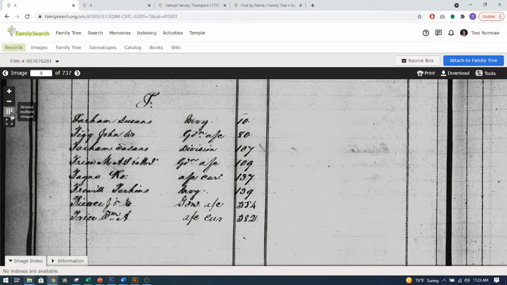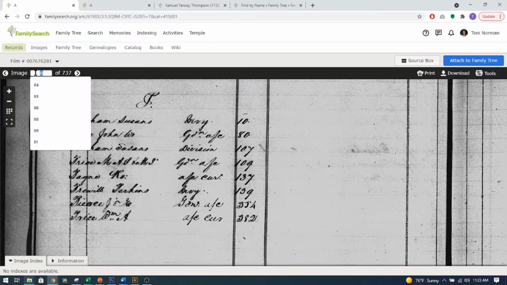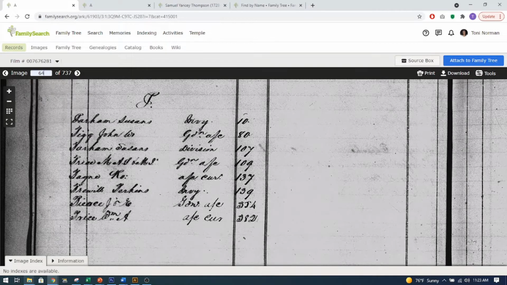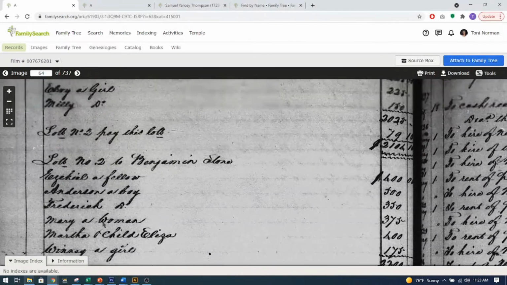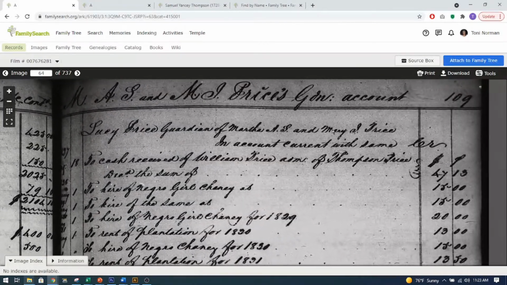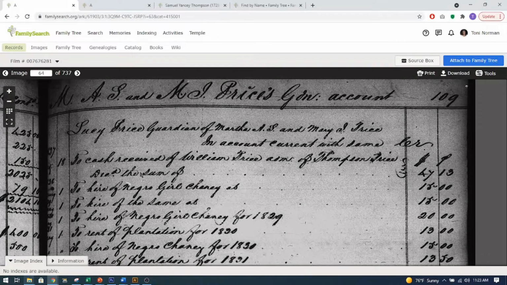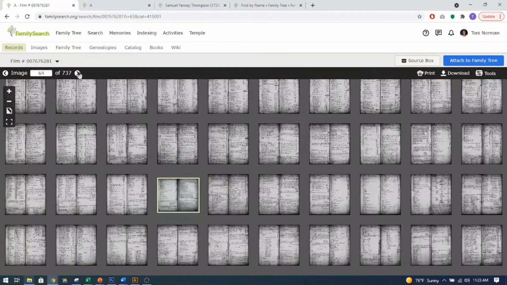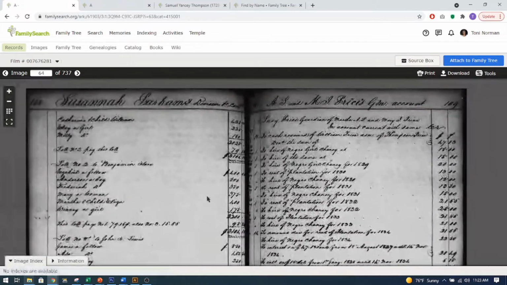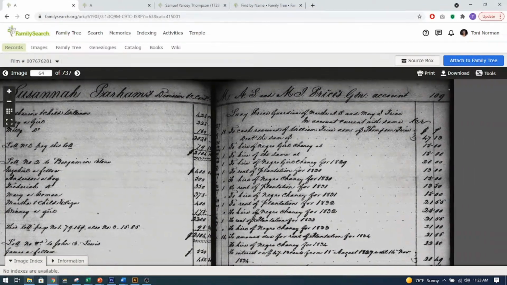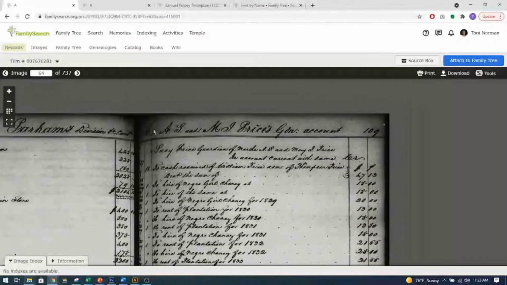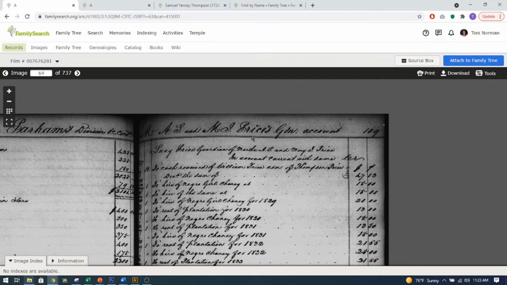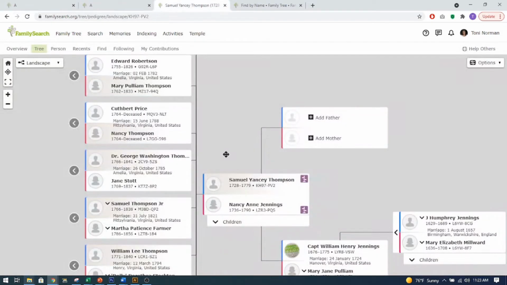So I have actually looked at this already, and I believe it was, we'll see, image 64. So if I do that and then I hit enter, here it is. This is page 109. If you're not sure, you just have to iconify it and just start looking at it until you get to that page. But I did that beforehand so I didn't have to take so much time. Now we look at it, it says M-A-S and M-J Price. Now let me show you the line that I'm looking at.